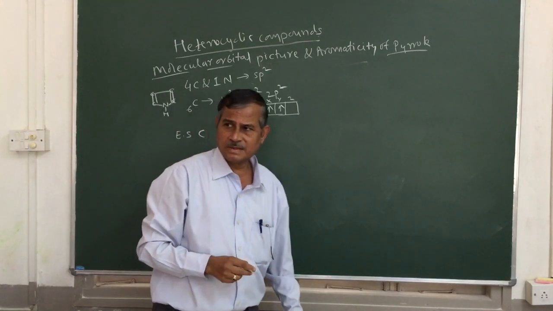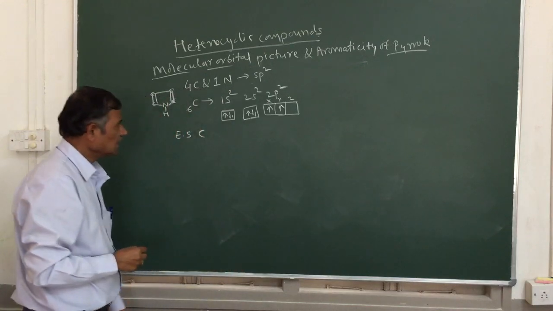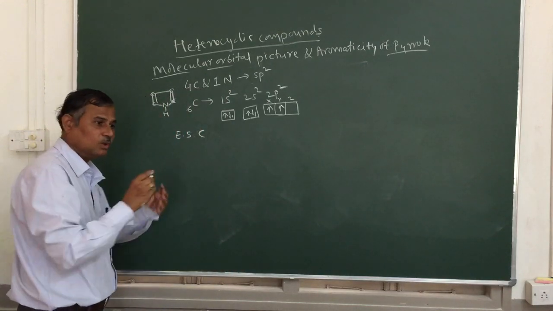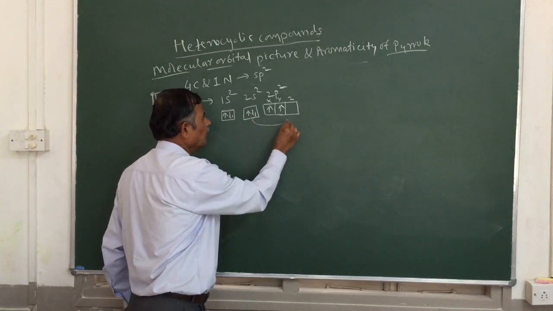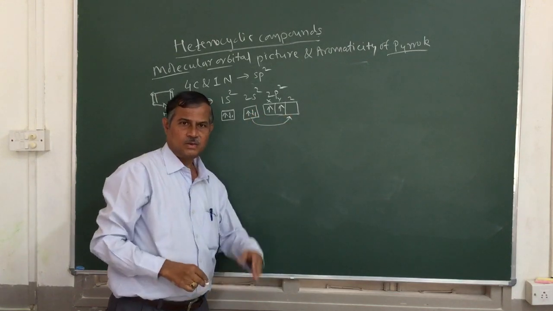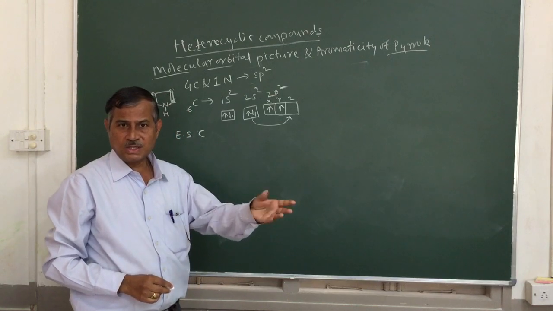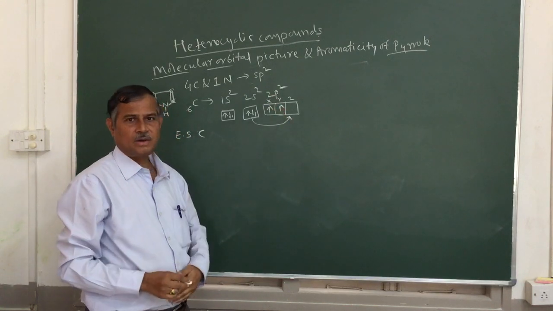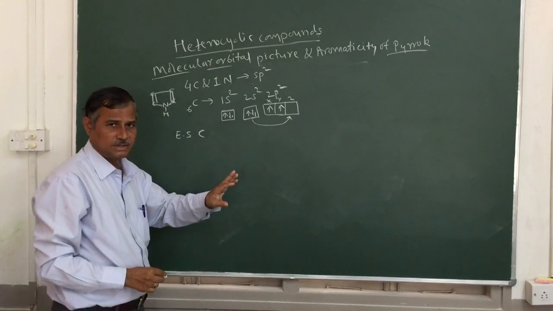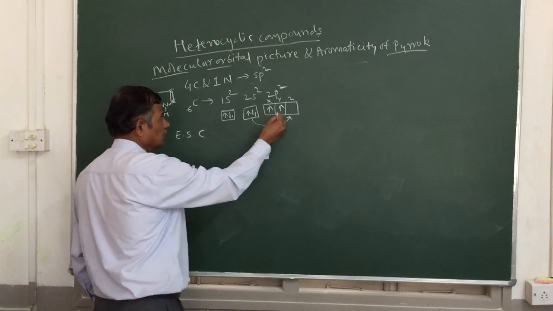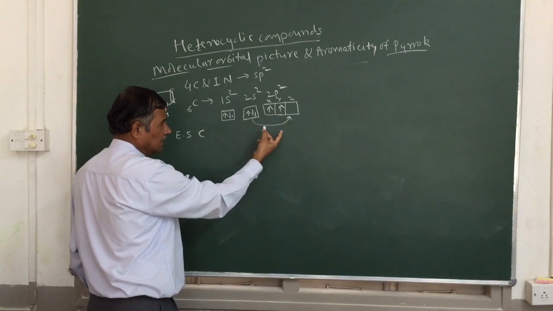In the excited state, one of the 2s electrons jumps to the p orbital by absorbing some energy, to the higher orbital.